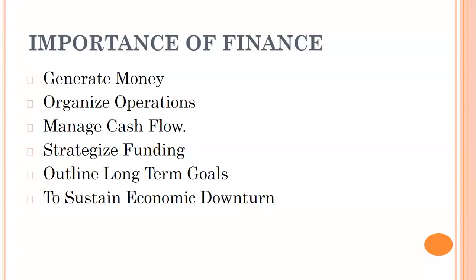To sustain economic downturn. What is economic downturn? Whatever we are experiencing right now in the COVID period is called economic downturn, where there is no business, no new avenues. People like to save money. People like to be tight fisted. Correct? Everybody is now budgeting before spending because the source of money has stopped. Economic activity comes to a standstill, but still there is an opportunity for people even in this market. That is opportunity in difficulty. So always have a positive attitude. This is not permanent. This phase will go away.